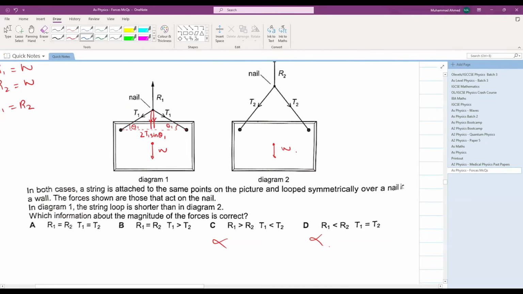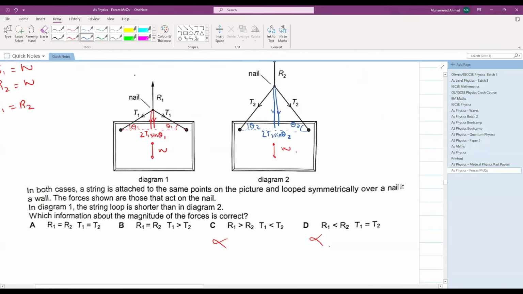Now let's say you have this as theta 2 and this as theta 2. You can resolve these tension vectors like this: T2 sine theta 2 multiplied by 2.